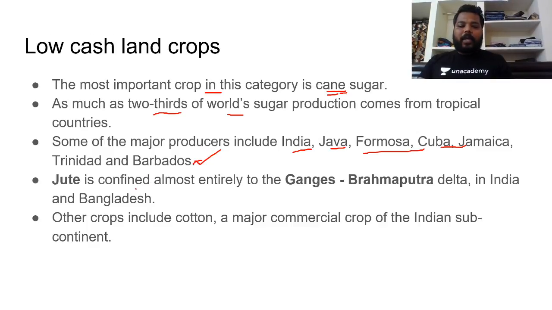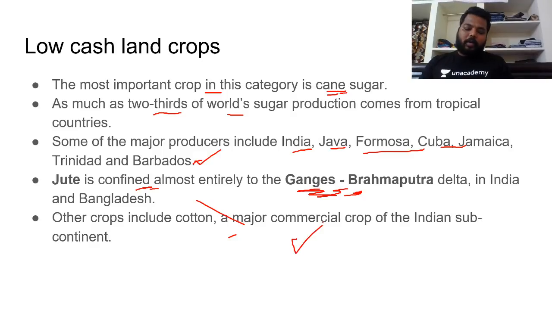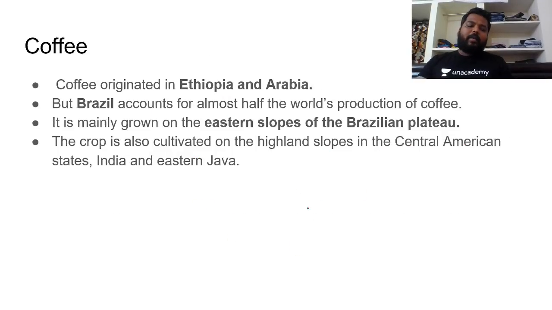Apart from cane sugar, in this region, as we have heavy precipitation in some regions, jute is mostly confined to the Ganga-Brahmaputra delta. Other crops include cotton, a major commercial crop of the Indian subcontinent. Do remember this point. And apart from that, coffee is grown. With the entry of Europeans, coffee and tea plantations were started.